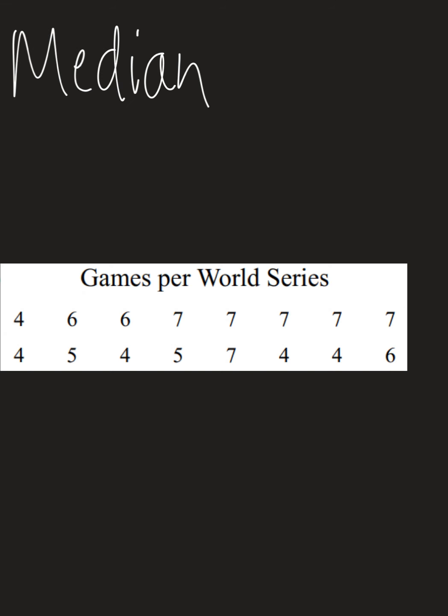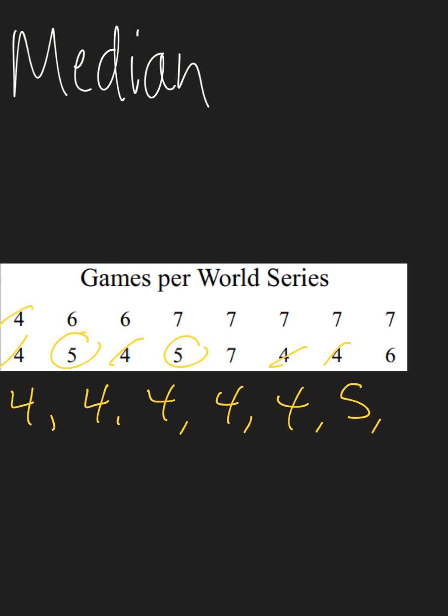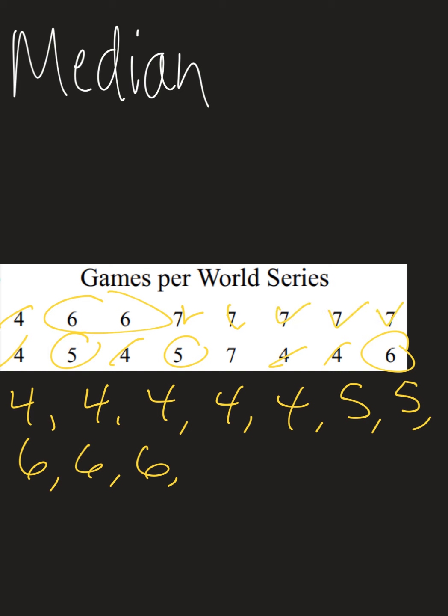For example, median. Again, I need to first put them in order from least to greatest. So I have 1, 2, 3, 4, 5 fours. 1, 2, 3, I have 5s. I wrote 5 twice. 2 6s and a third 6. So I'm going to make sure to write those down. 7, 7, 7, 7, 7. 1, 2, 3, 4, 5, 6 7s.